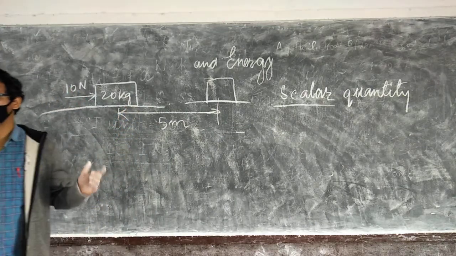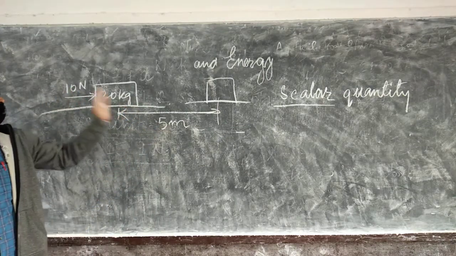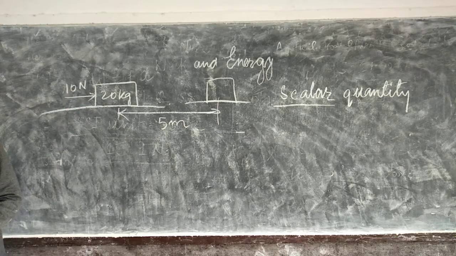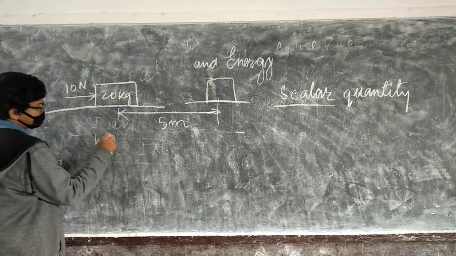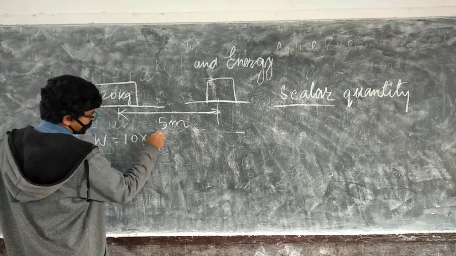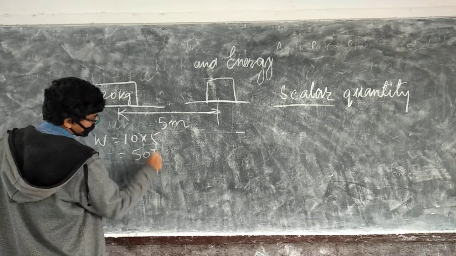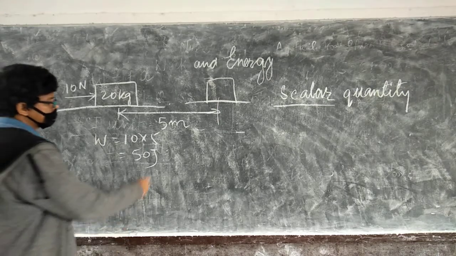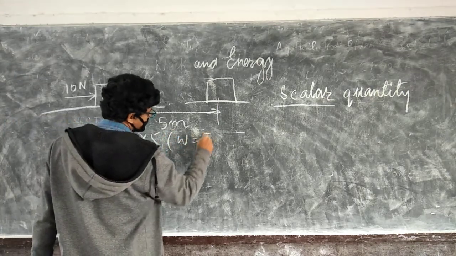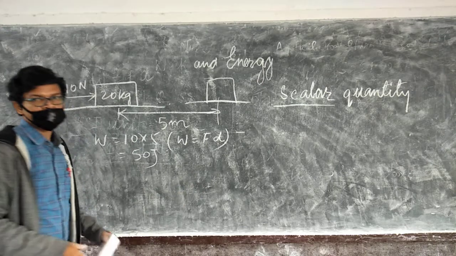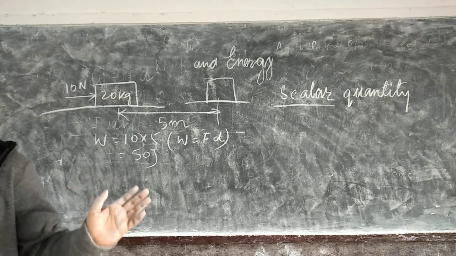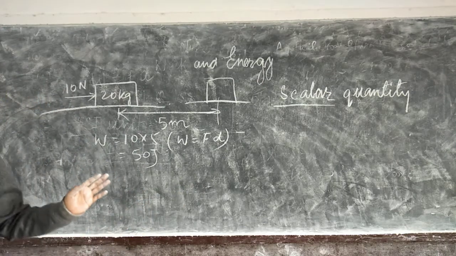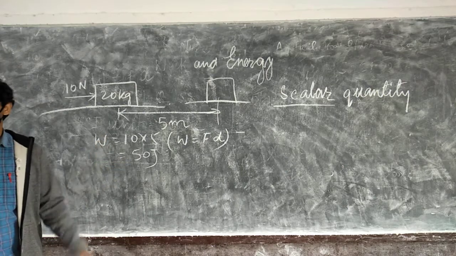So this is the displacement, 5 meter, force is 10 Newton. So what is the work done? Work done is 10 into 5, that means 50 joules. I have used work is equal to F into D. So work done here is 50 joules.